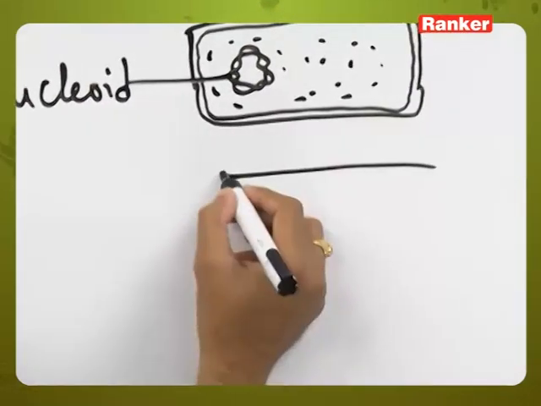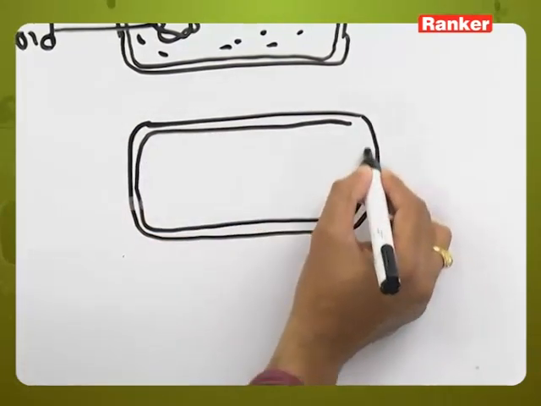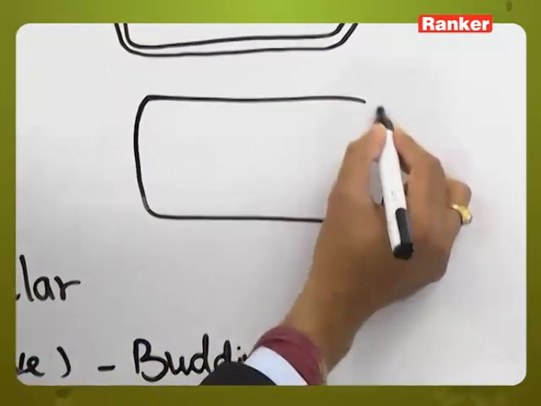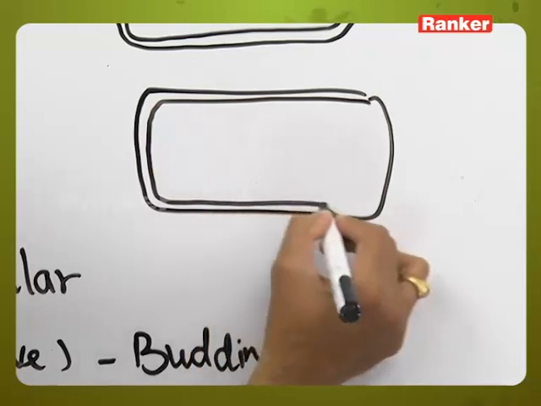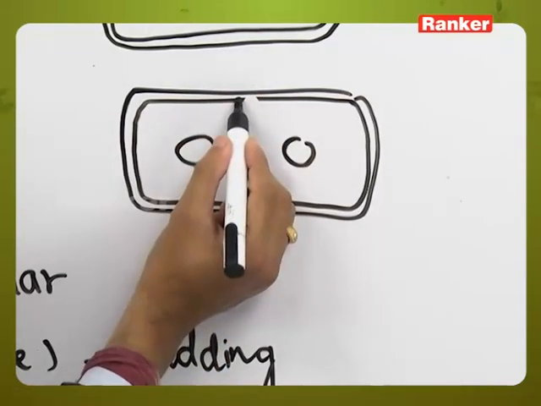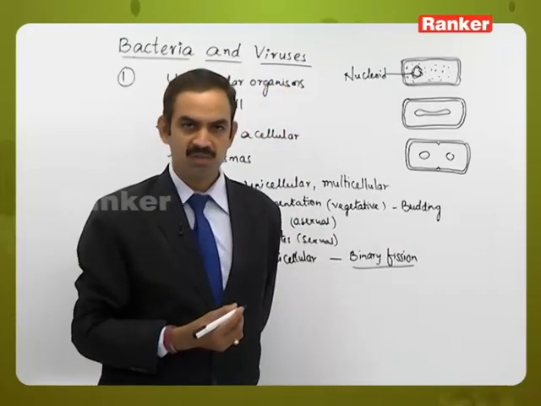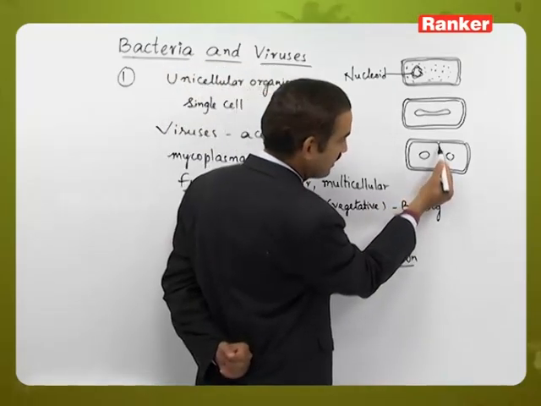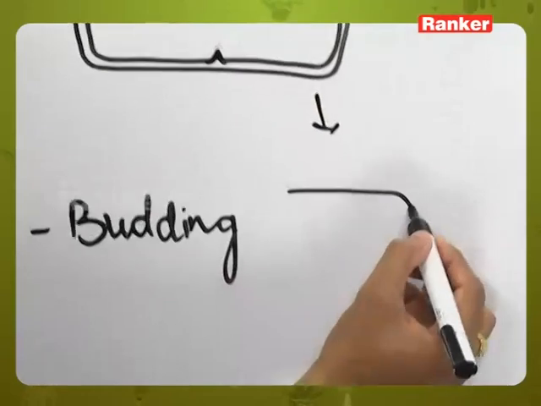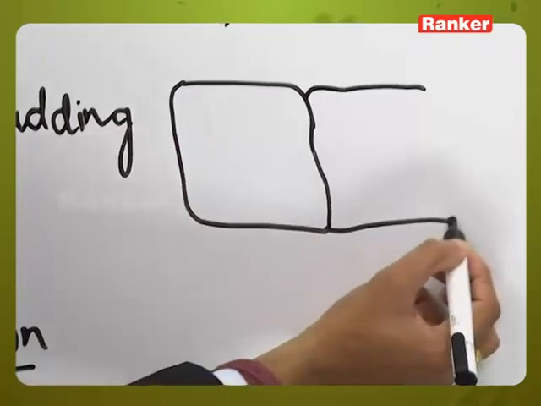and gradually it will divide into two equal parts. In the meantime, when the nucleus is divided into two parts, a small constriction will develop in the cytoplasmic contents, nearly at the middle region where the mesosomes are present, and this constriction gradually moves towards the center. When both of them meet at one point, the bacterial cytoplasmic contents are divided into two equal halves like this.